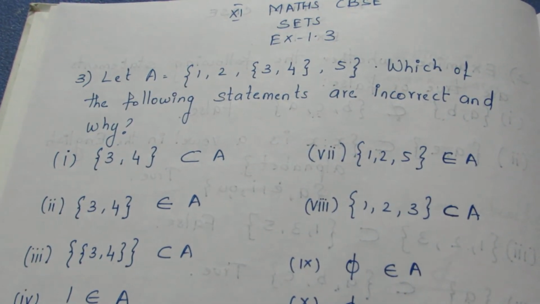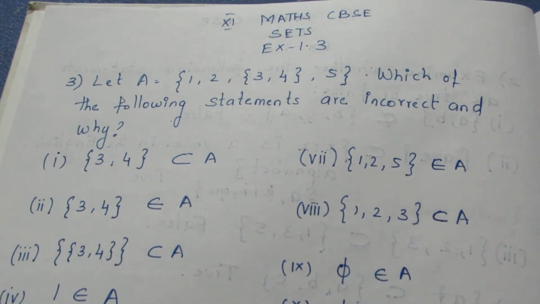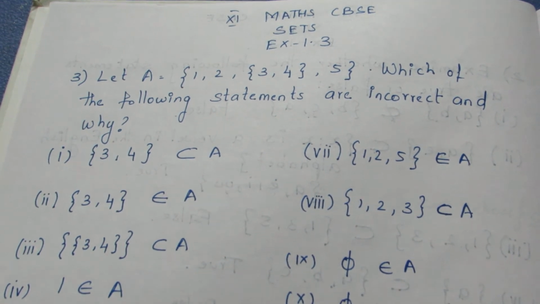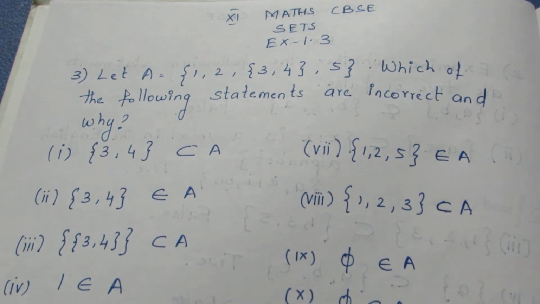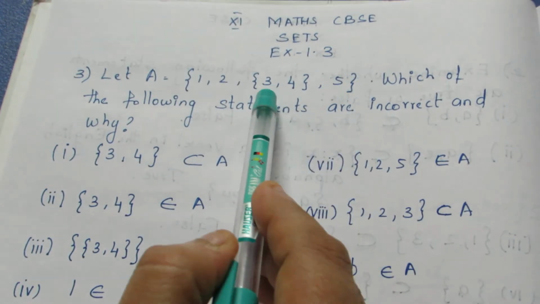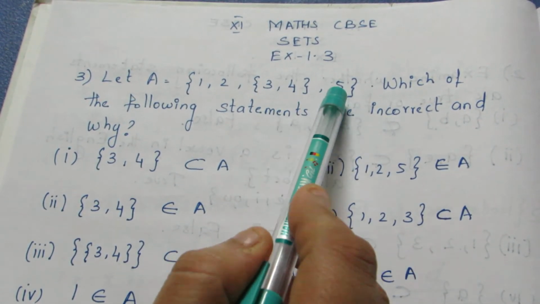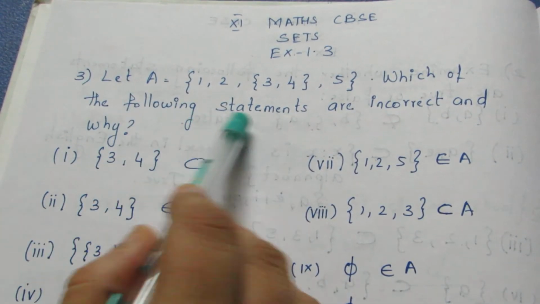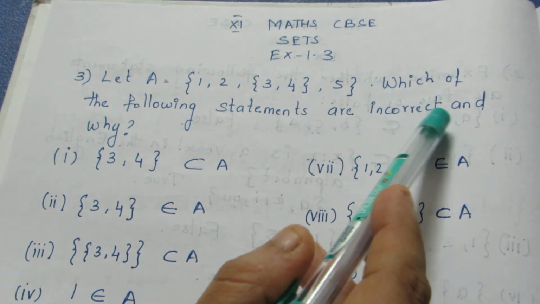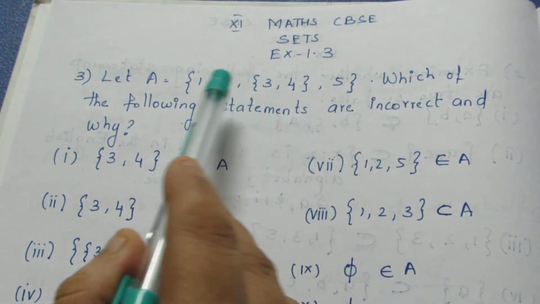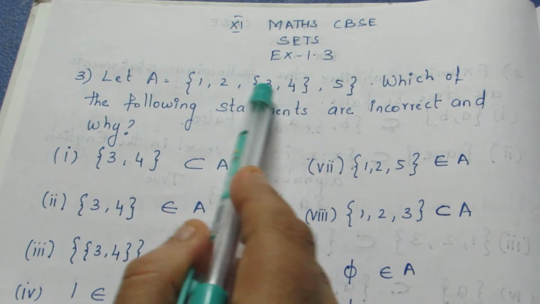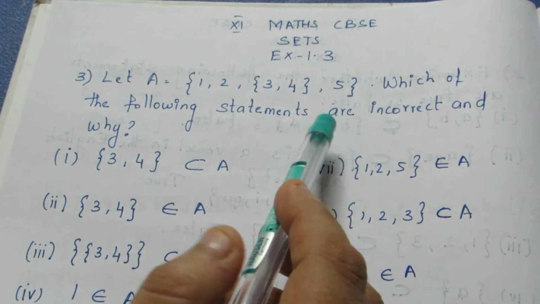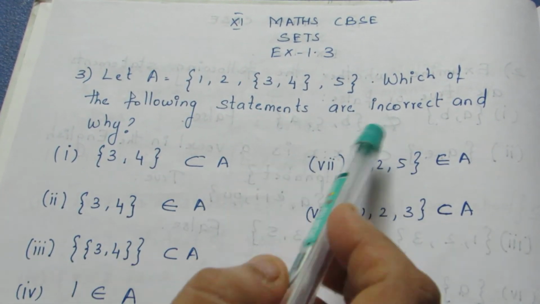Today we are going to see 11th Maths CBSE sets, exercise 1.3, third sum. Let's see the question. Let A = {1, 2, 3, 4} and 5 are given in one set. Which of the following statements are incorrect and why? Here {1, 2, 3, 4} is the set and 5. So let's see whether each statement is correct or not.